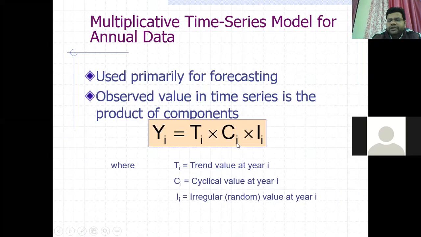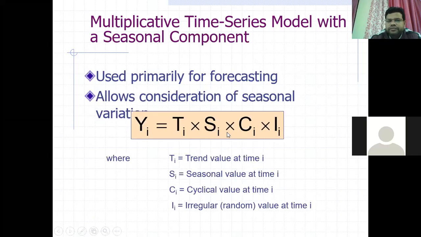Because it is deseasonalized; the seasonal effect has been removed. But if it is not removed, then Ti times Si, seasonal variation, is also included. So it is only the multiplication of all these four components. If you allow the seasonal variation, then Si will also be included. So it is a multiplicative time series model.